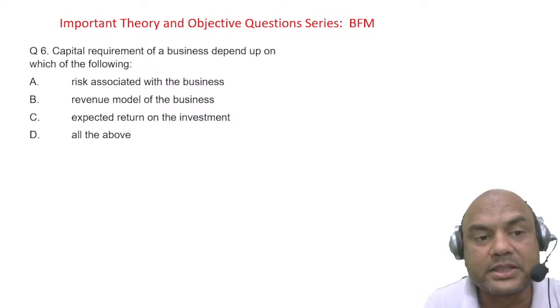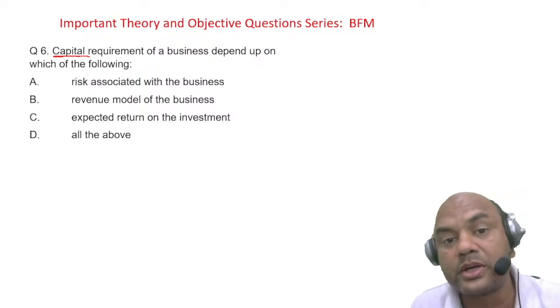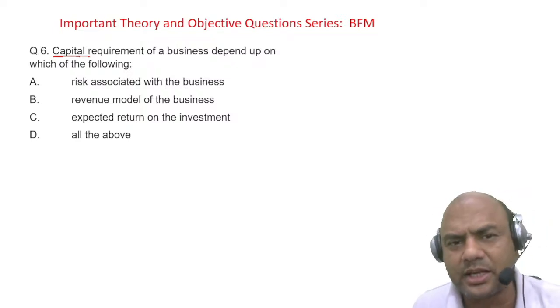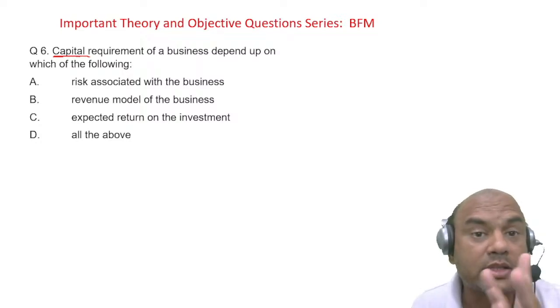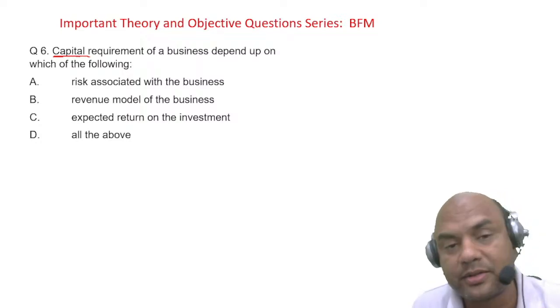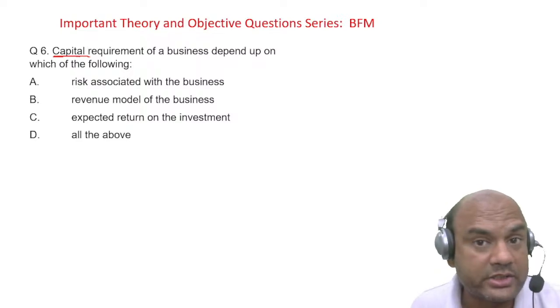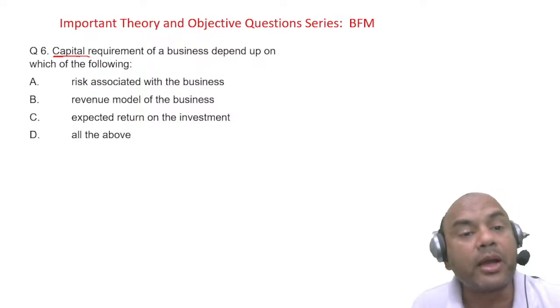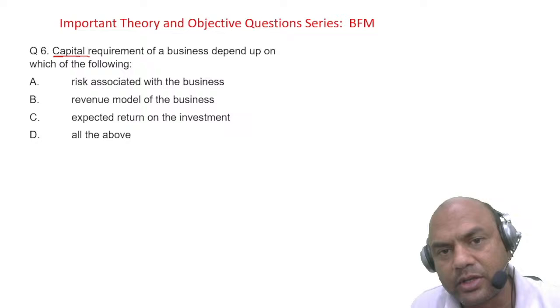Remember, there are basically three things in any business. Three important points in any business. We'll see the next question. I'll give you that time. What are the three important points of any investment which are in your hands, which can be managed? So capital requirement is one of them.